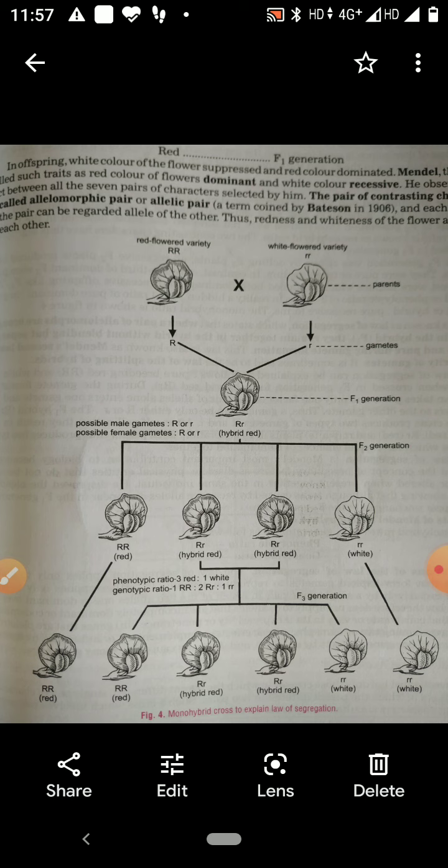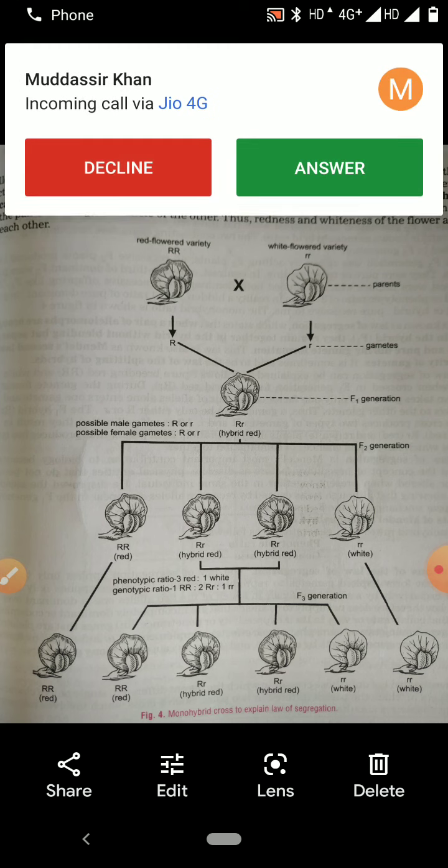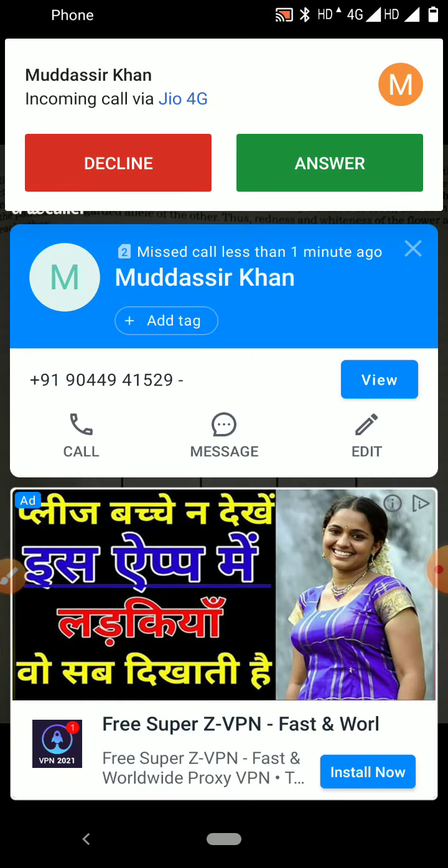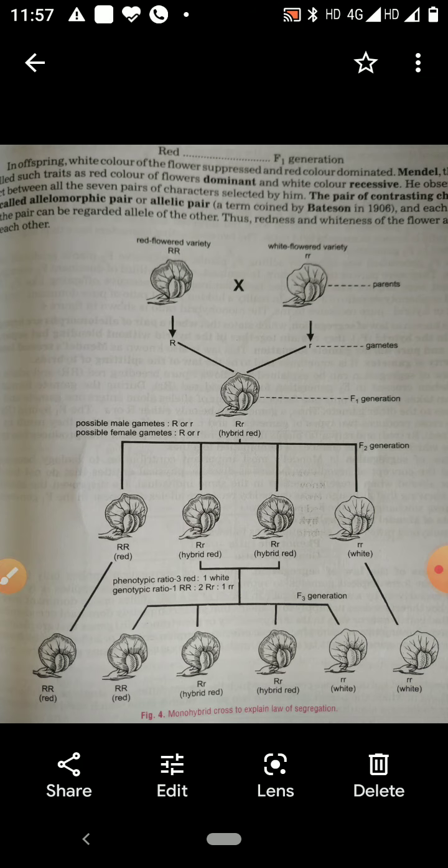So children, you can say, when there is a cross between two parents taking a pair of contrasting characters, in the F1 generation only one character is expressed, that is the dominant one, and the one which is not expressed is recessive.